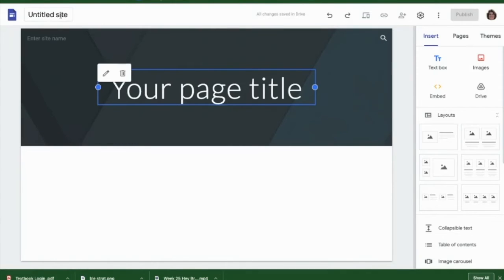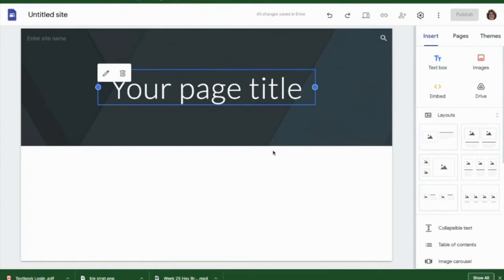So right now, if I were to name this site, say I name this practice one and I publish it and then I come back to it and I decide, you know what, I don't want to name it practice one, I want to name it something else, but I've linked to other pages within my site, it's not going to work because everything is based off of that first page. So make sure that if you do decide to change the name of your site, that you go back and you change the other names as well. Make sure that all the links are working correctly.